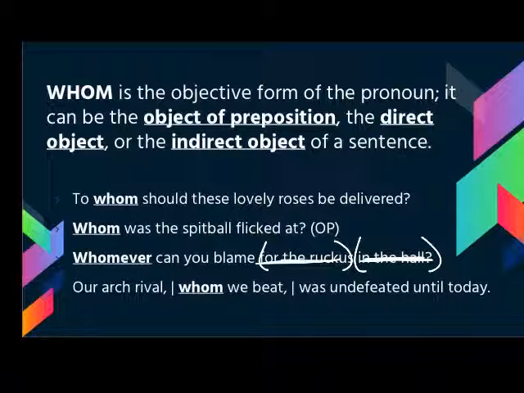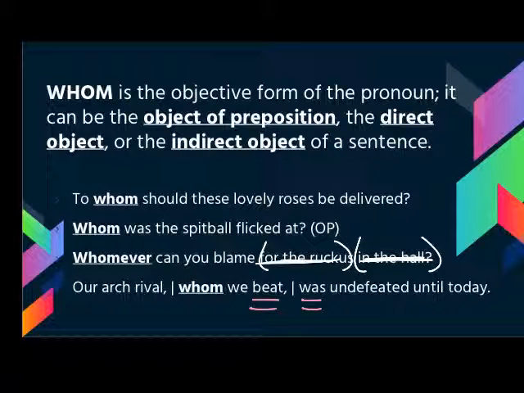And then finally, the last sentence: our arch rival, whom we beat, was undefeated until today. Here we have again two clauses, so we have to pay attention. Our arch rival, whom we beat, was undefeated until today. We have "beat," we have "was," and we have to find the nouns that go with those two verbs.